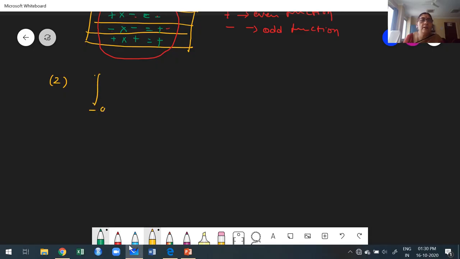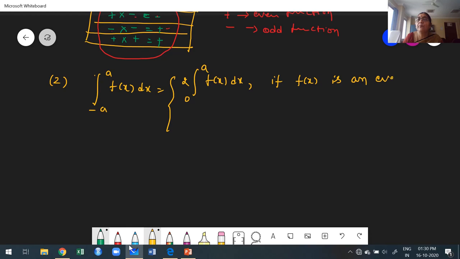The integration from minus a to a of f of x dx is twice the integral from 0 to a of f of x dx, if f of x is an even function, and it is 0 if f of x is an odd function.